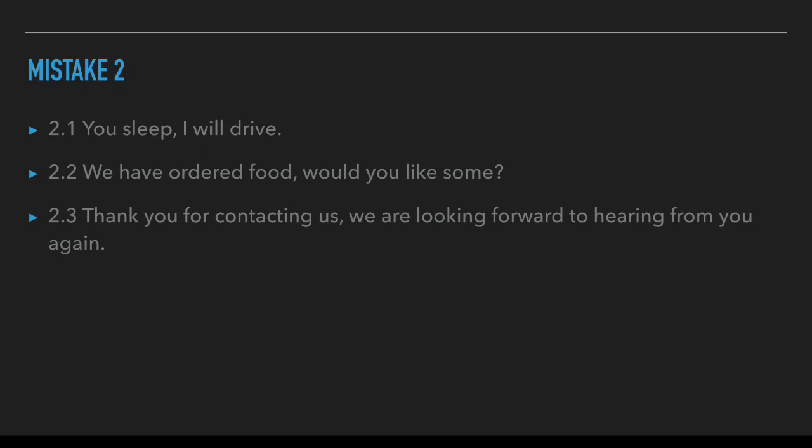As you can see, in each example here, we have two sentences, but instead of using a full stop or a conjunction, a comma has been used instead. This is a very, very common mistake, and if you make it, you have to make sure that you focus on not making this mistake, because it's not acceptable, quite simply, to use a comma instead of a full stop.